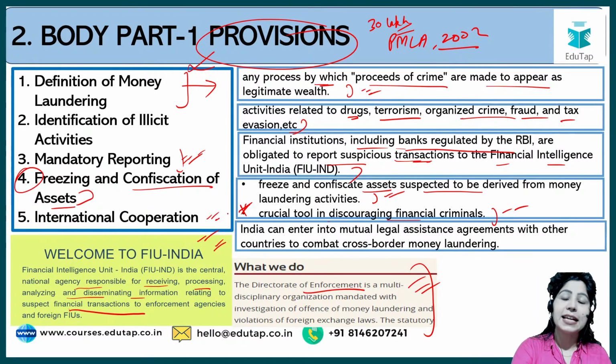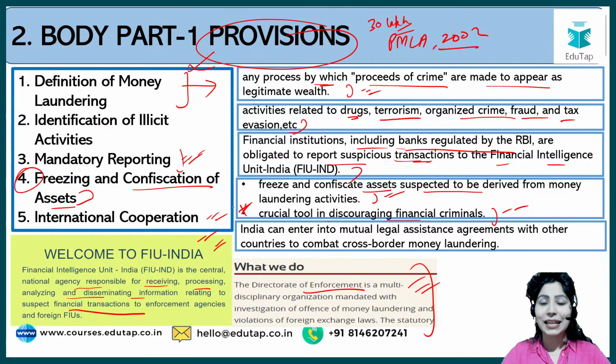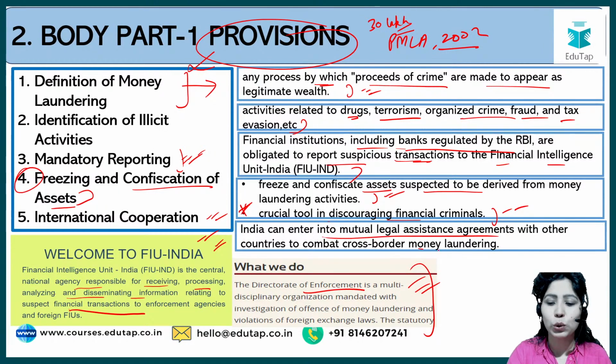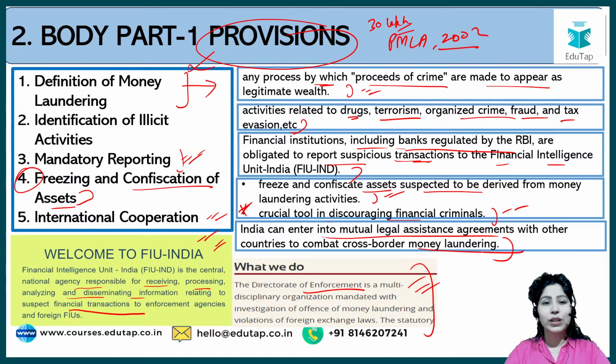Then finally there is international cooperation. मान लीजिए जो money laundering है that is happening across borders, कि जो bank accounts थे they were in some other country, probably they were in Nepal और Bangladesh. तो ये जो international cooperation है for sharing of intelligence information, for this under the PMLA Act इंडियन गवर्नमेंट दूसरी nations के साथ mutual agreement sign कर सकती है to exchange this information. So India can enter into mutual legal assistance agreements with other countries to combat cross-border money laundering.